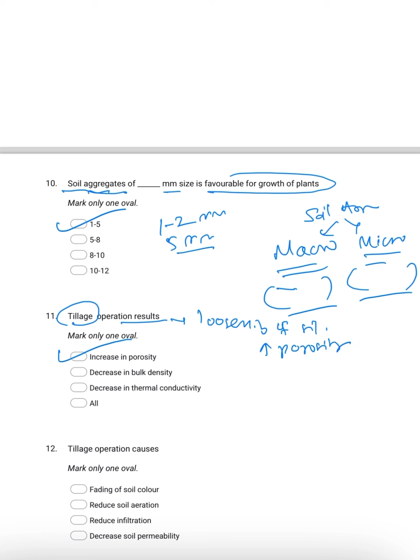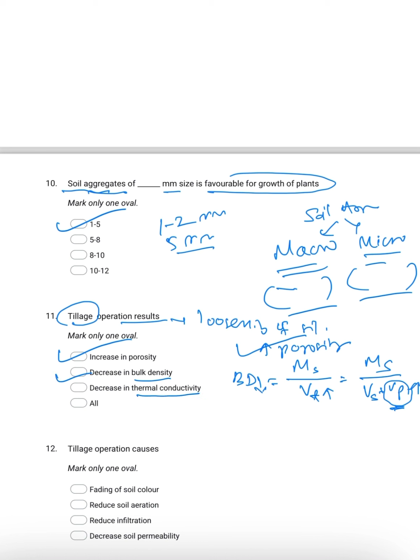Loosening of soil means we are increasing the porosity. Yes. Then what is bulk density? You know, bulk density means mass of oven dry soil divided by total volume. Total volume means volume of soil particles plus volume of pore space. So here pore space is increasing. If the pore space is increasing, then total volume is also increasing. That means the bulk density will decrease. Yes, it is also right.